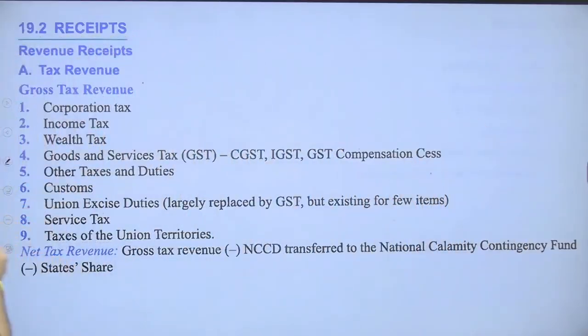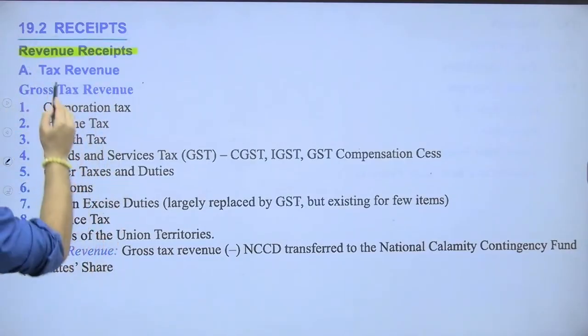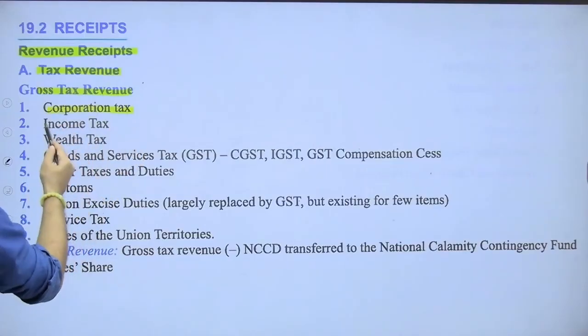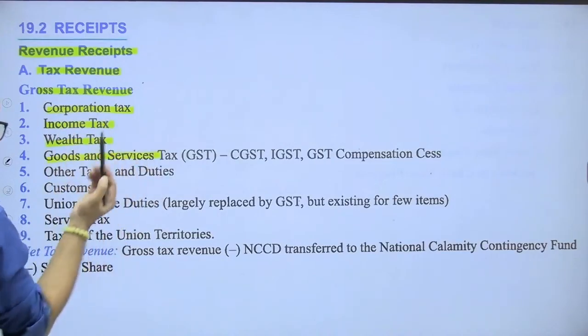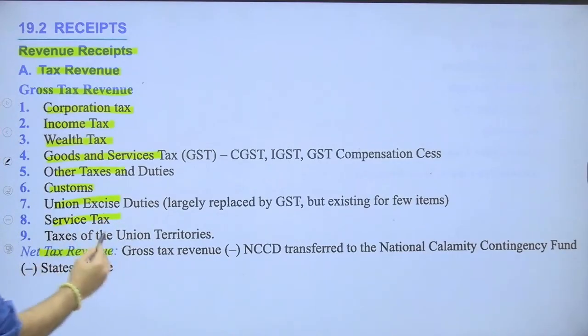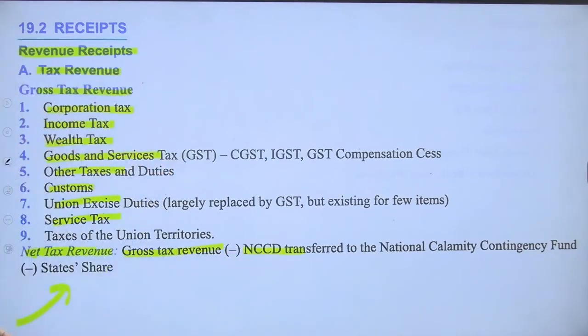Okay, so if it comes to the revenue receipt, in case of receipt of governments, so tax revenue can be gross tax revenue like corporation tax, income tax, wealth tax, GST, other taxes. So net tax revenue, this part is important. Net tax revenue is gross tax revenue minus NCCD transfer to national calamity contingency funds minus state shares. This is the formula through which we generally calculate the net tax revenue.